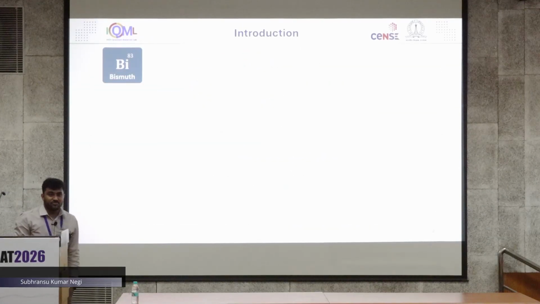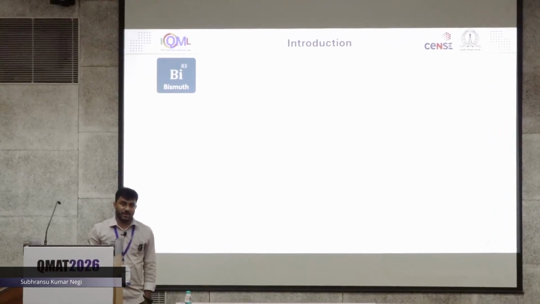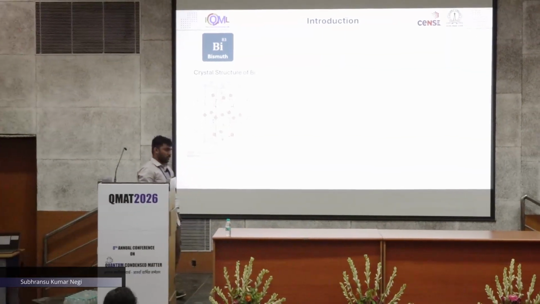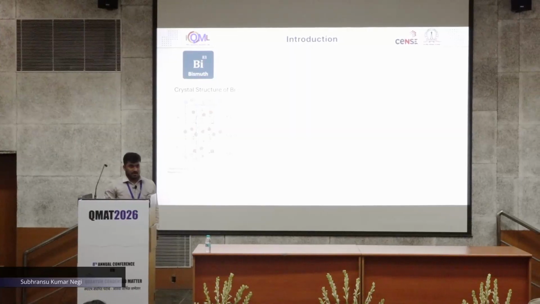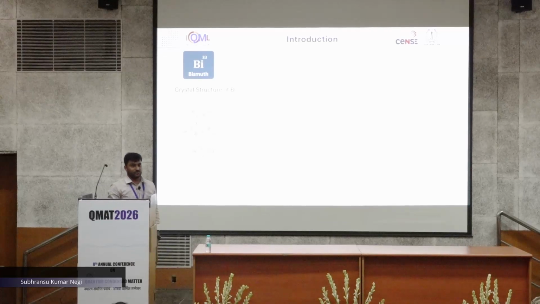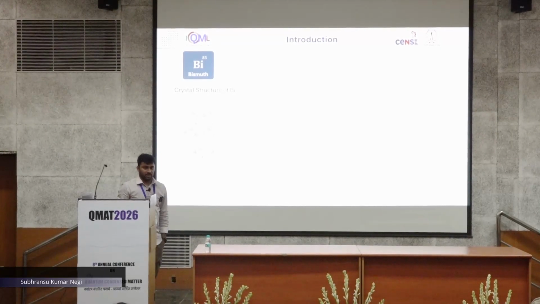So elemental bismuth emerges as a unique platform in condensed matter physics owing to its exceptional structure and electronic properties. Talking about its structure, it has a rhombohedral structure in which the number of bilayers stack along the c-axis in ABC close packing, and each atom in a lower bilayer connects with three other atoms in the upper bilayer with covalent bonds.